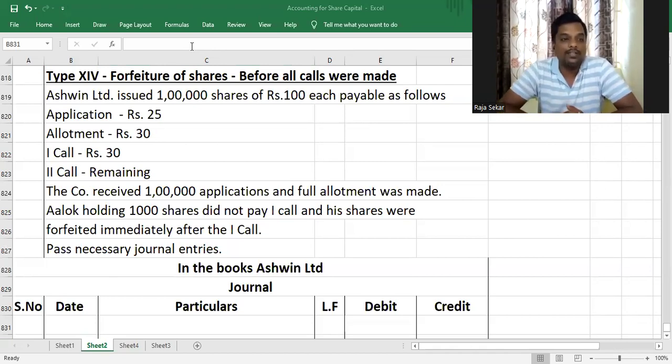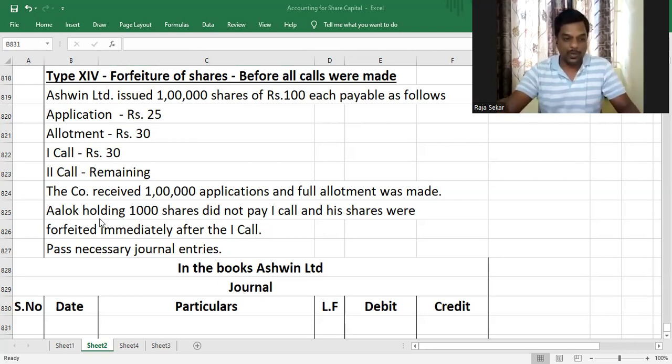Understood? So Ashwin Limited issued 1 lakh shares of rupees 100 each payable as follows: application 25, allotment 30, first call 30, second call remaining. Second call will be 100 minus all the other amounts. The company received 1 lakh applications and full allotment was made. Alok, holding 1000 shares, did not pay first call and his shares were forfeited immediately after the first call.